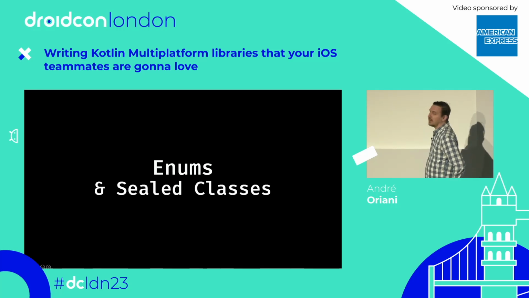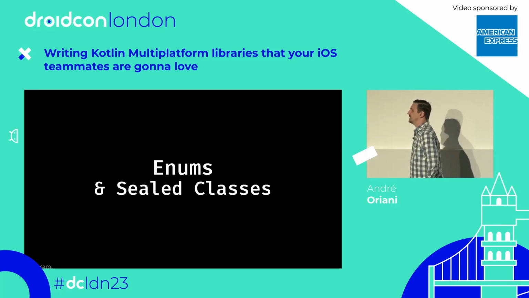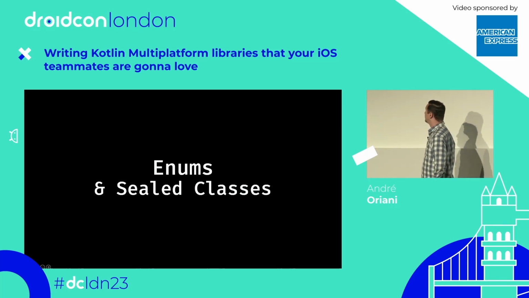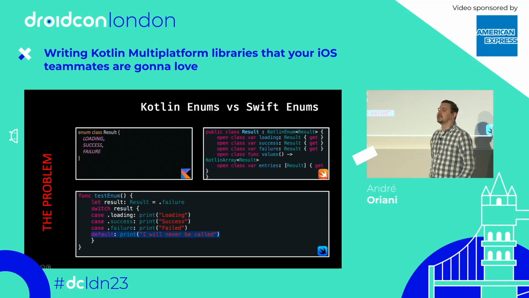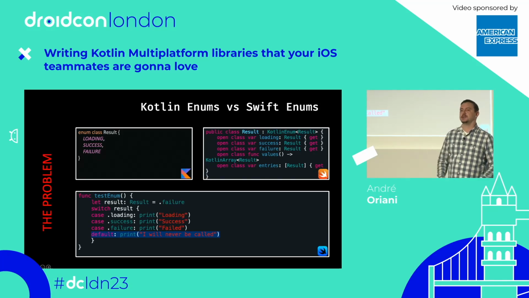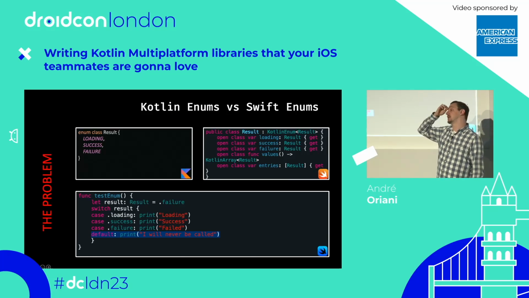Okay, now let's see how enums and sealed classes are mapped to Swift. So the problem with Kotlin enums is that Objective-C only supports C-style enums, enums in which every element of the enum is mapped to an integer constant.